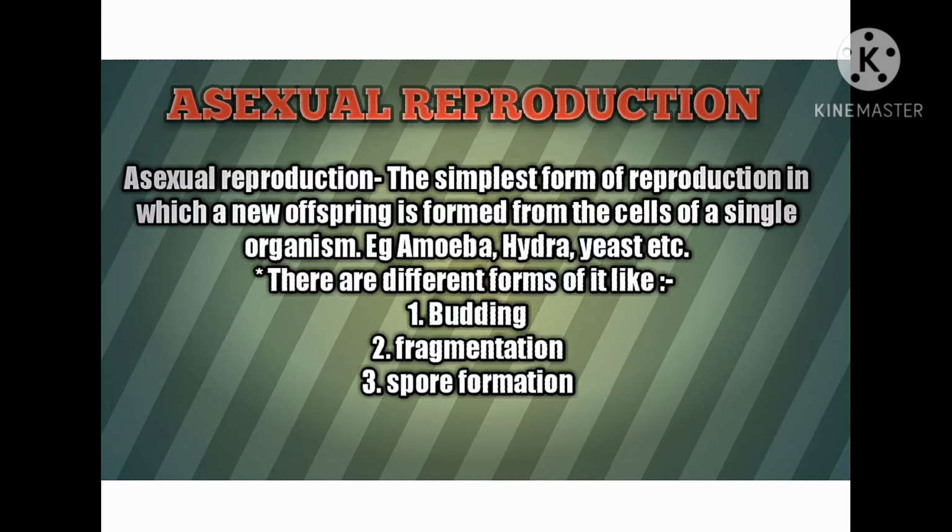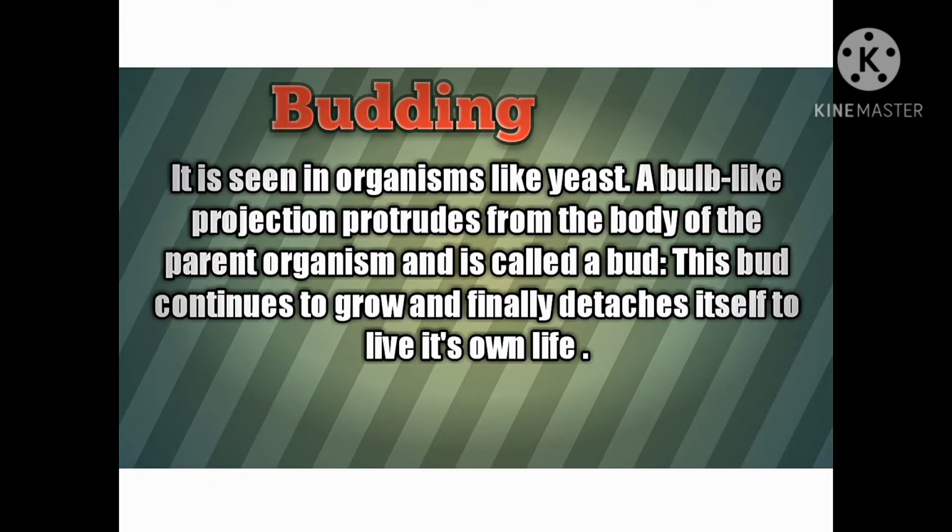Asexual reproduction also occurs in different forms. The first form is budding, the second is fragmentation, and the third is spore formation. So now let us take brief information about budding, fragmentation and spore formation.